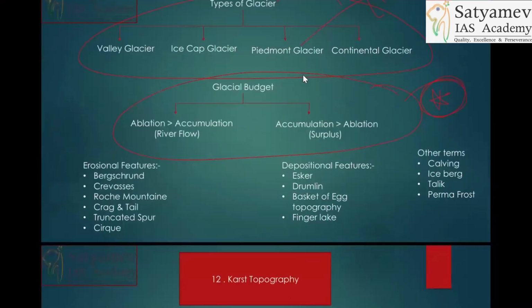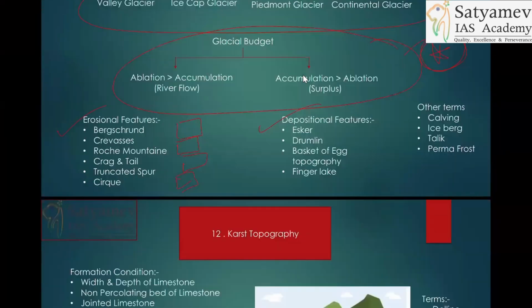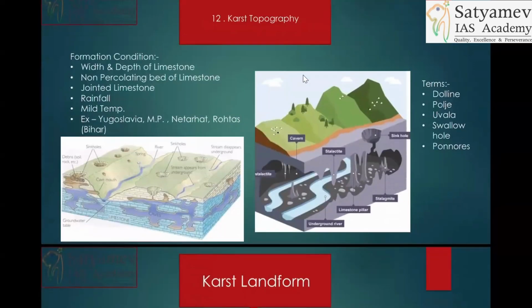And these are the landforms, erosional features and depositional features. Make a diagram of each one of them. Do not miss the diagrams, the small diagrams. This is very, very important. Karst topography can be asked anytime. Formation conditions.